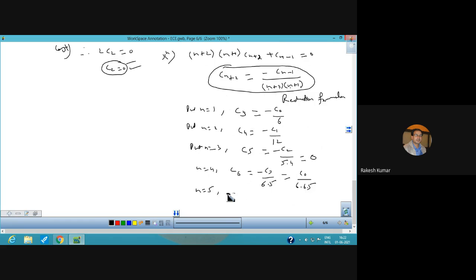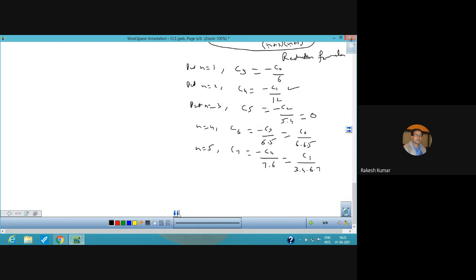For n equal to 5, you will get C7, that is minus C4 upon 7 into 6, and this is your C4. So you have been able to compute in terms of C1, that is 3 into 4 into 6 into 7. So these are the constants up to C7, and you can write down so on.